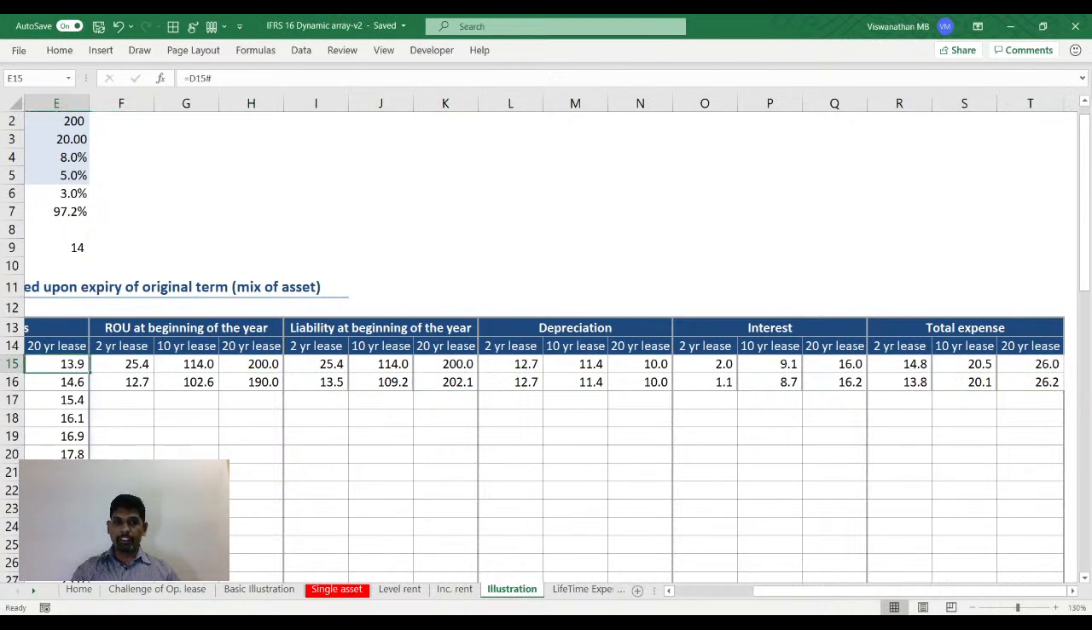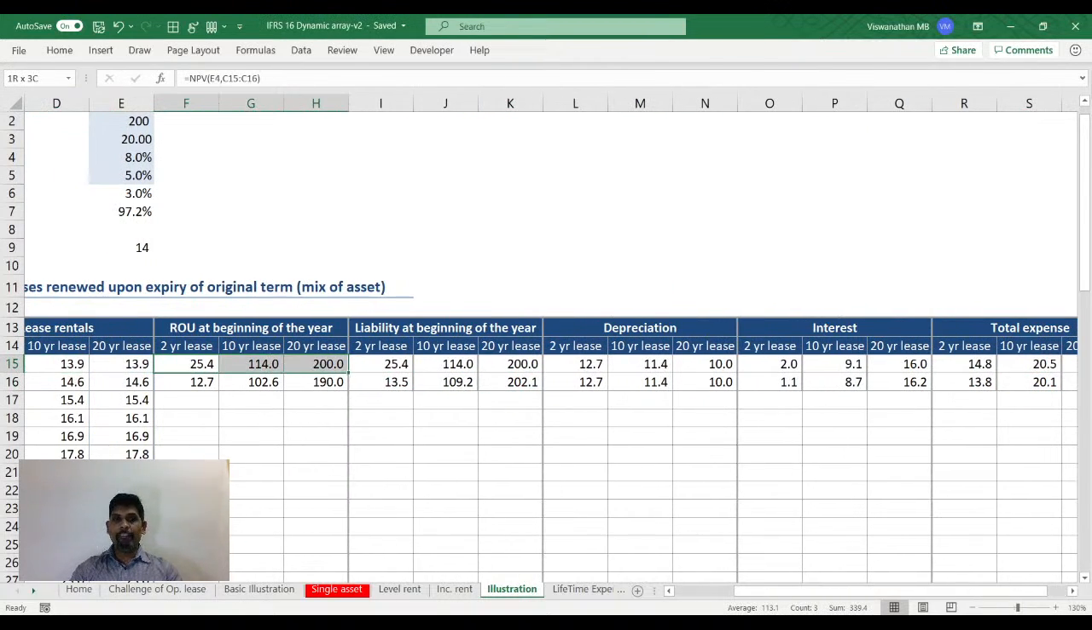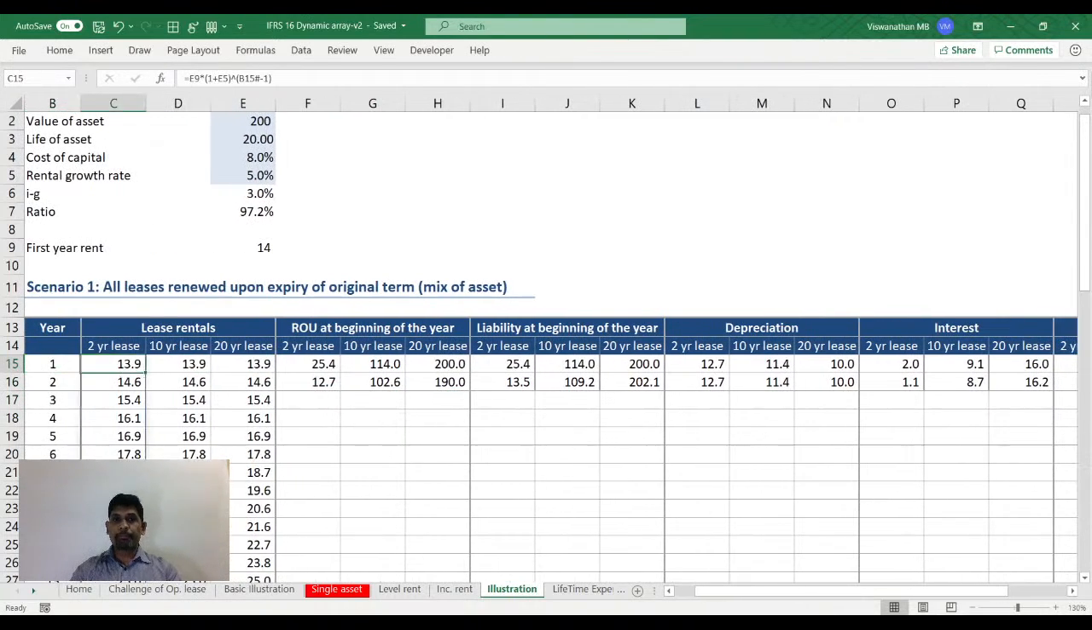When I go to the third year, for this 2-year lease, this 2-year lease is going to get renewed again. So I have to create a new liability. So you can see here my liability is spiking from 12.7 because I'll renew my lease for another 2 years. Right? I'm assuming here that you will renew it 2 years at a time. My asset is spiking from 12.7 to 30.1. And the same is going to happen with my liability as well.